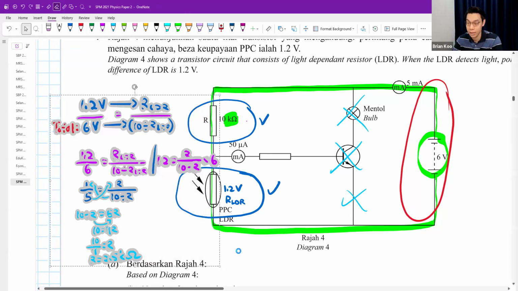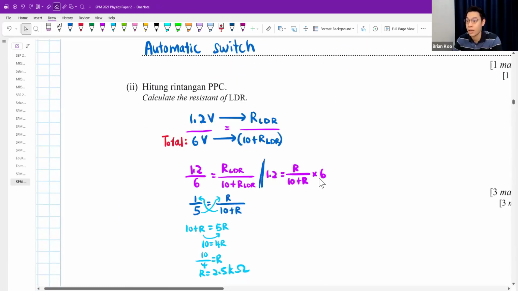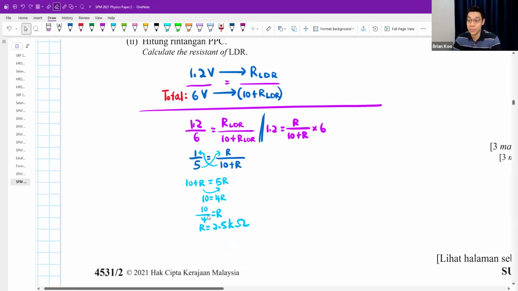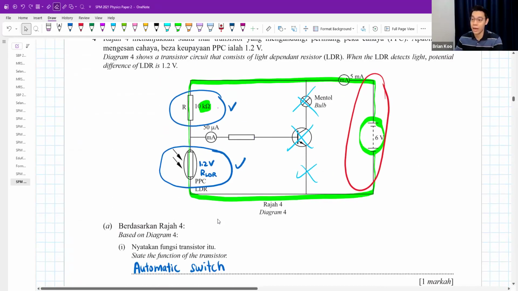Okay, can. So I'm going to move this down here. You do like that. This is the working. 3 marks, not bad. As long as you understand that right now we are splitting up the voltage.